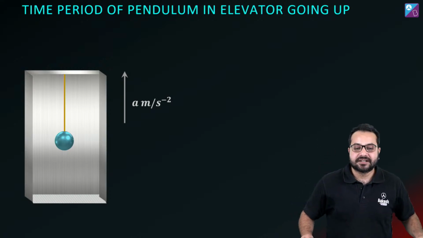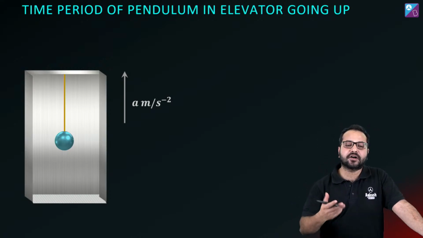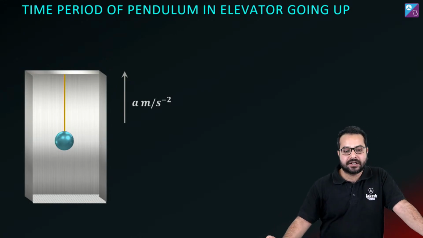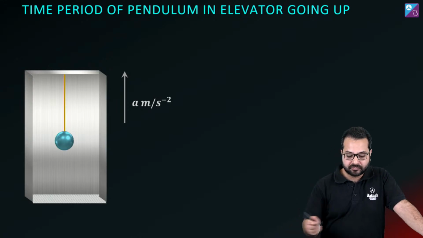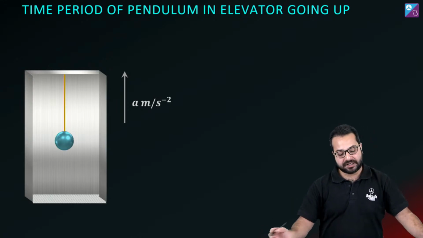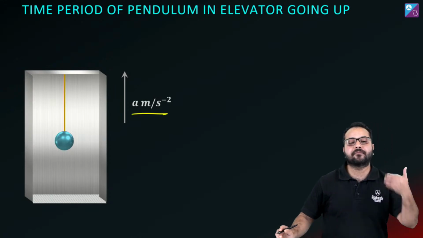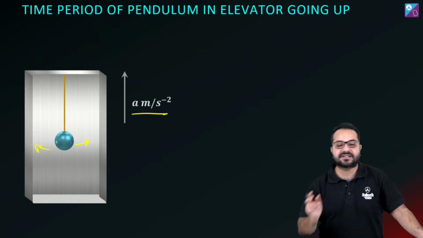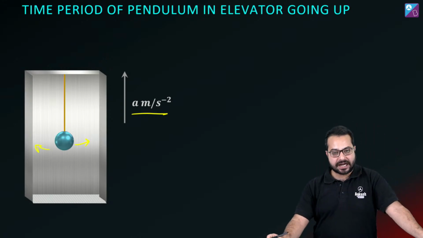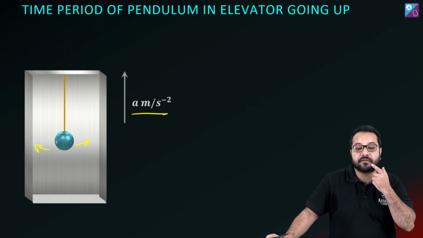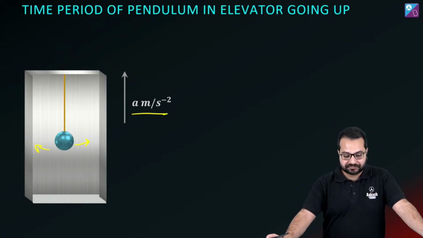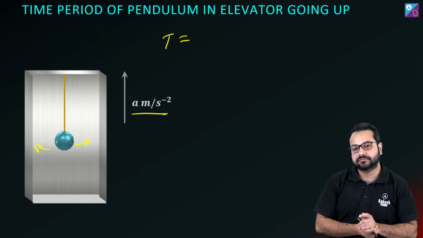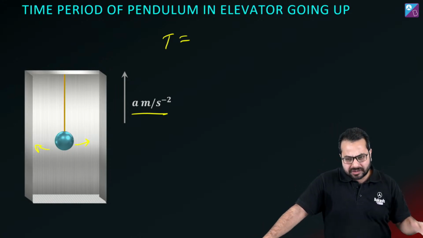All right, now, because of this effective gravity, a lot of things can be affected. Suppose we have a pendulum inside an elevator. The elevator is going up with an acceleration A. If I displace it a little bit, it is going to oscillate, and for small oscillations, it is going to perform SHM. Can you tell me what is going to be the time period over here?